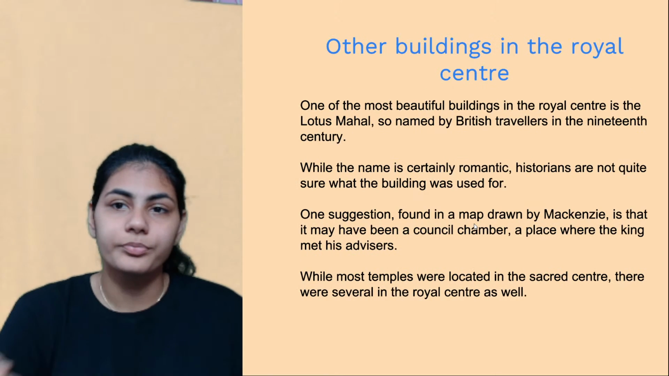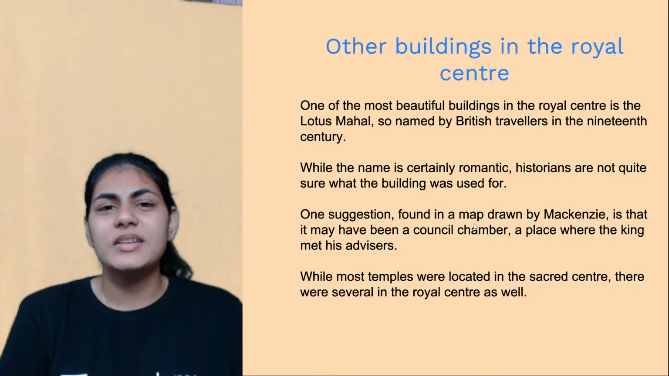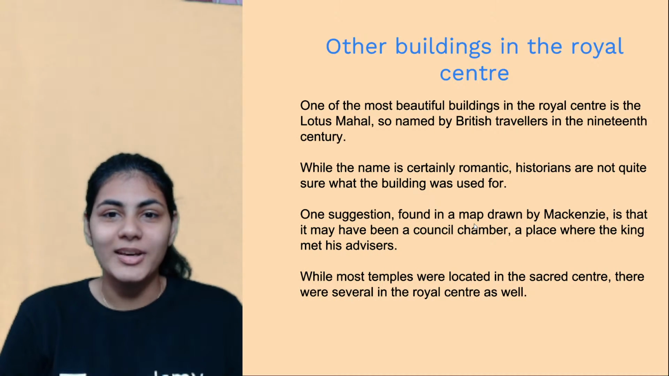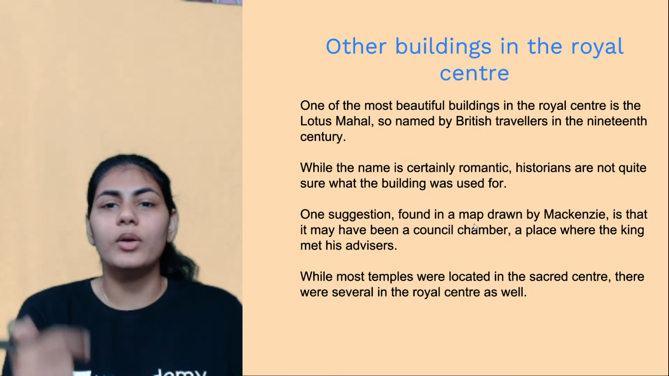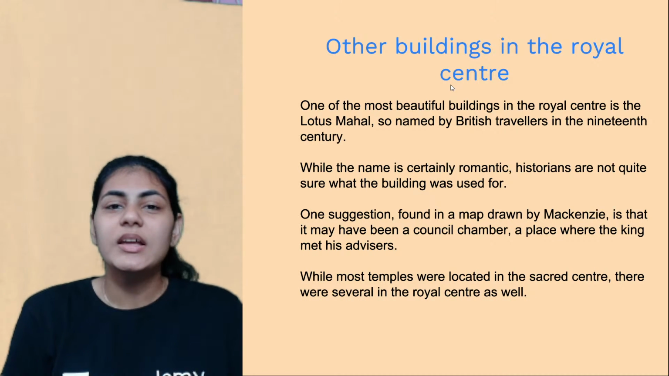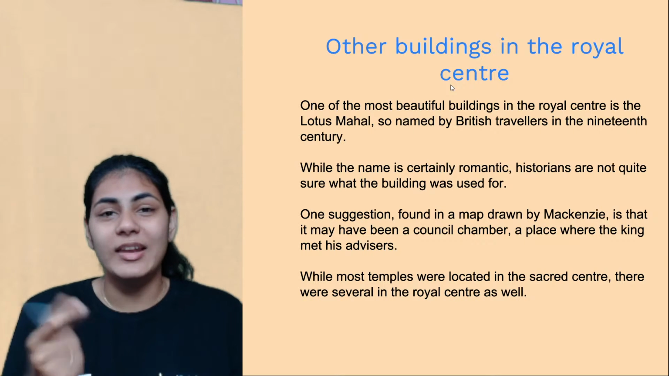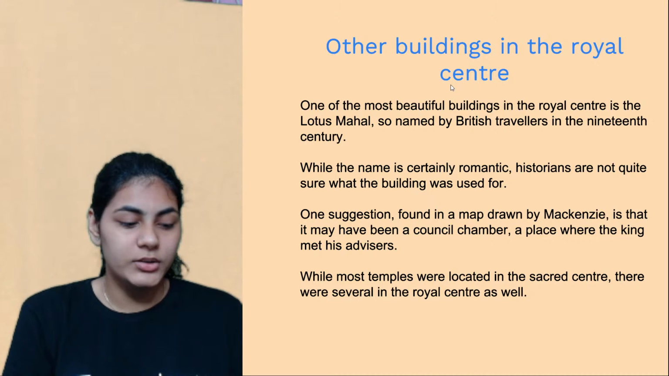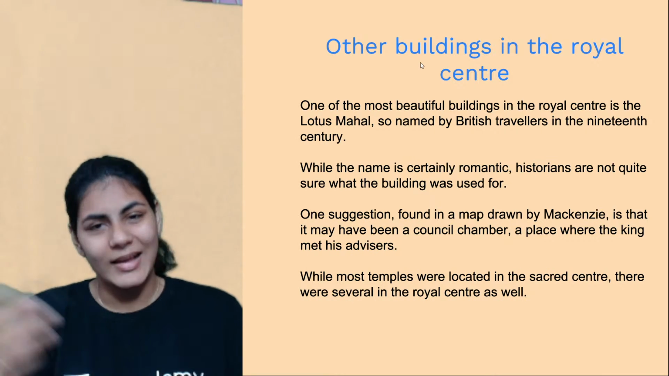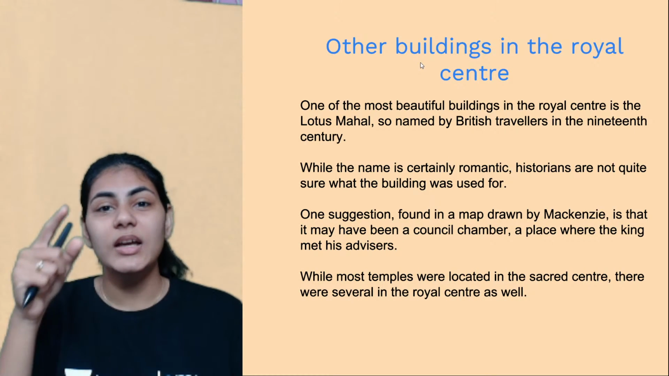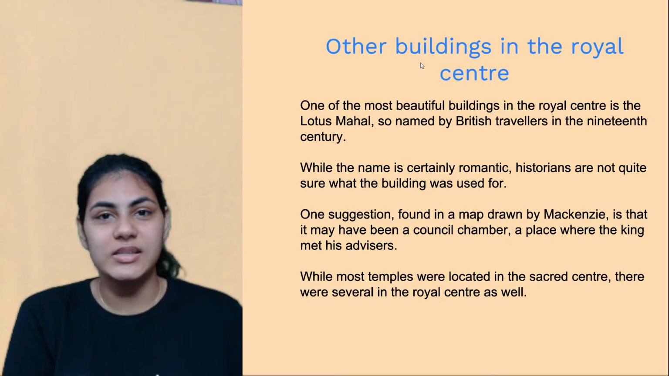Anyways, so we've discussed two prominent structures, which are the Audience Hall and Mahanavami Dibba, which are located within the Royal Centre, right? Now let's move on to look at other buildings in the Royal Centre. Obviously there are n number of structures. We're only focusing on things which seem very important or grand, right? So we'll quickly move on to the other buildings. But these are located within the Royal Centre, which is towards the southwestern part of the Vijayanagara city.